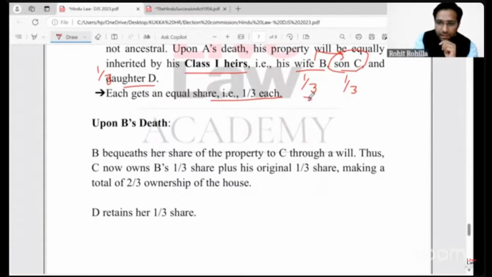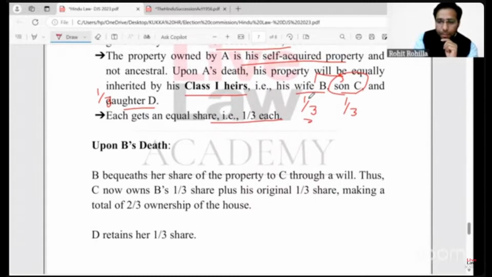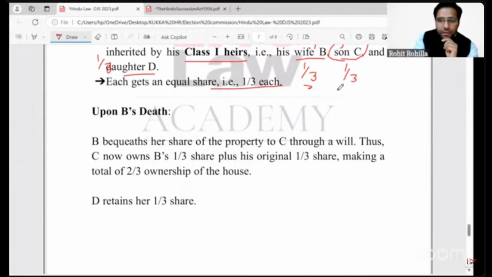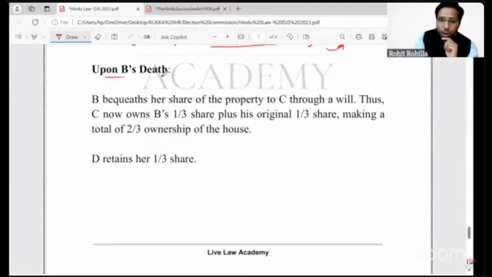So this one third that she got from the property of her husband will also have to be added to the one third of the son. Right? So upon B's death, B bequeaths her share in the property to C through a will.